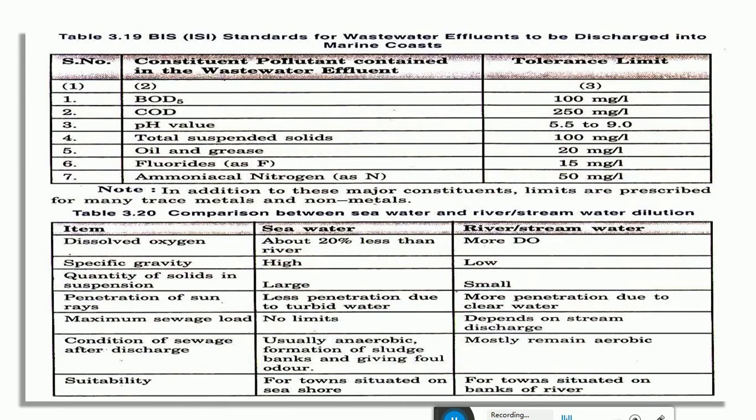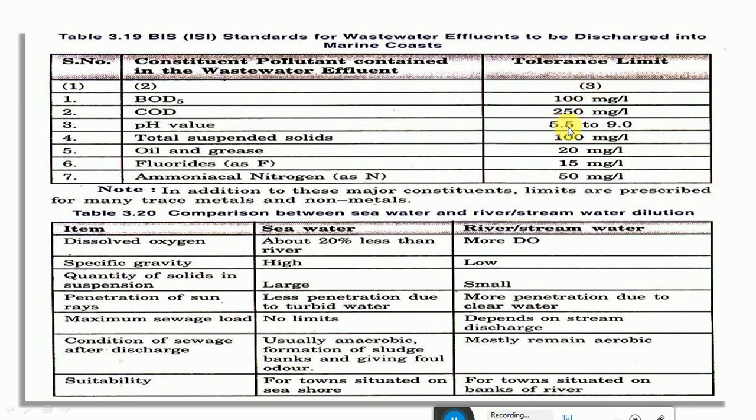What should the sewage discharged in the marine coast be like? The pollution control board has specified the norms. The BOD can be up to 100 mg per liter, COD up to 250 mg per liter, and the pH value should be in the range of 5.5 to 9. The suspended solids should be up to 100 mg per liter, oil and grease 20 mg per liter, fluorides 15, ammonia nitrogen 50 mg per liter.